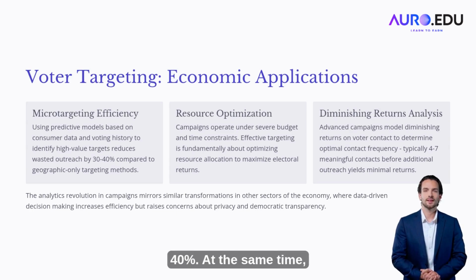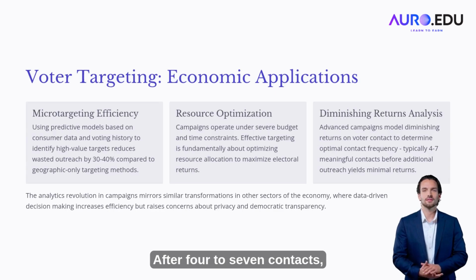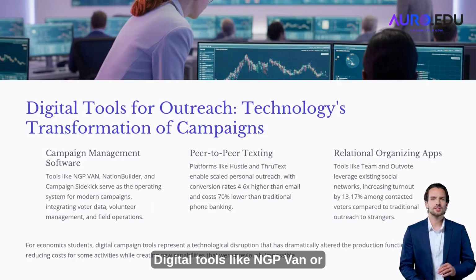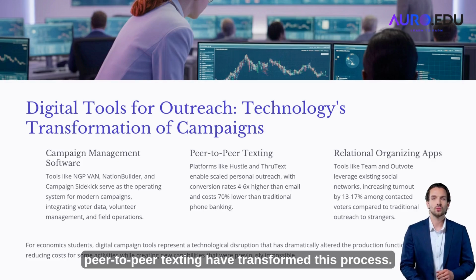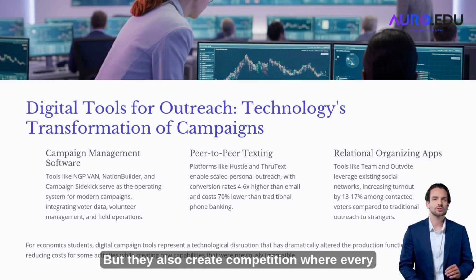At the same time, campaigns must watch for diminishing returns. After 4 to 7 contacts, extra outreach doesn't change much. Digital tools like NGP VAN or peer-to-peer texting have transformed this process. They make outreach faster, cheaper, and more personalized, but they also create competition where every campaign must adopt the latest tech to keep up.